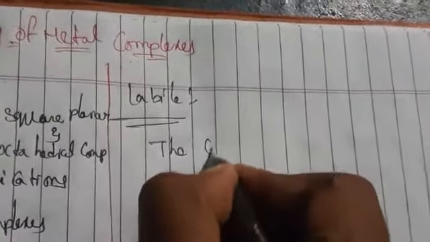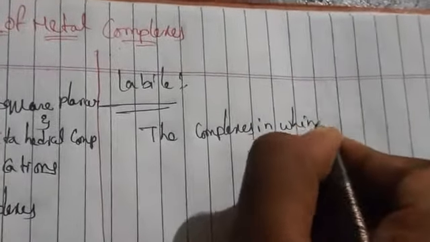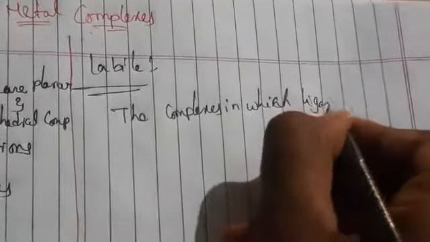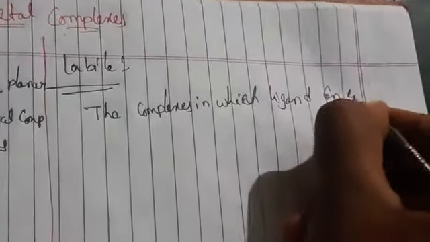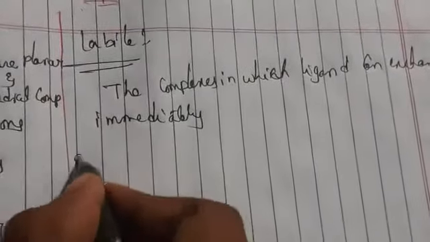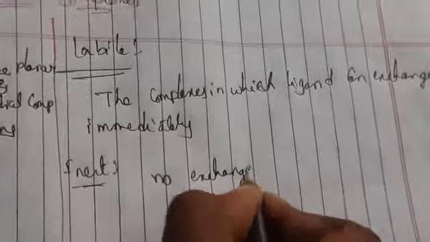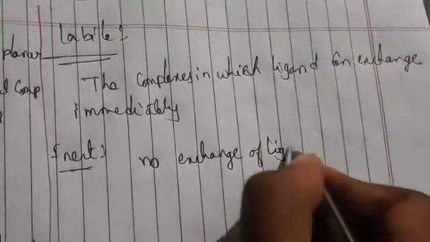Labile means the complexes in which ligands can exchange immediately. We call it labile, or we can say non-inert complexes. Coming to inert, what does it mean? No exchange of ligands. We say it is an inert complex.